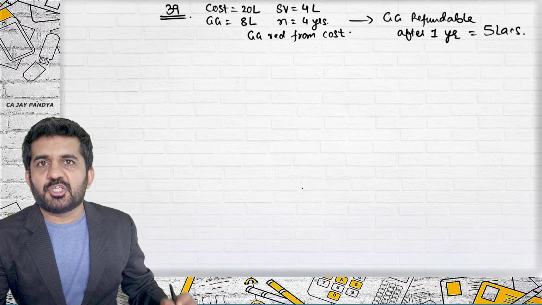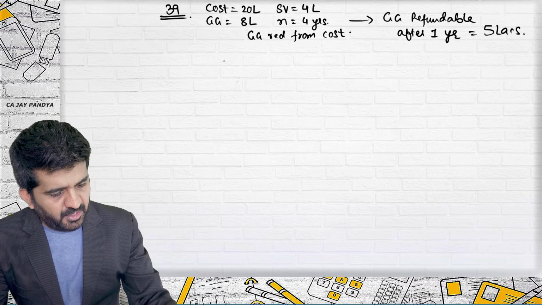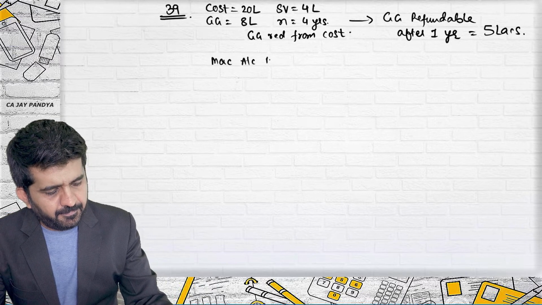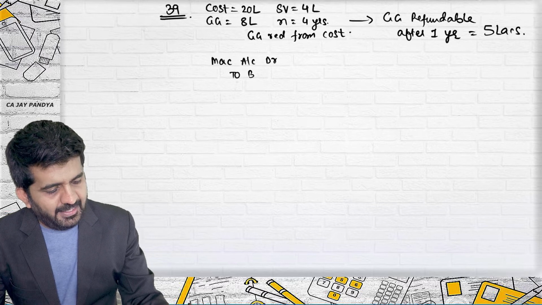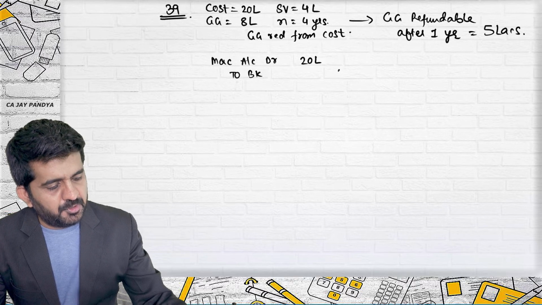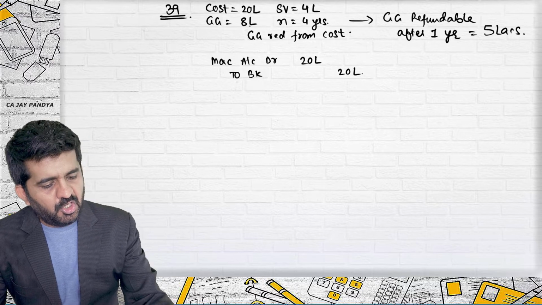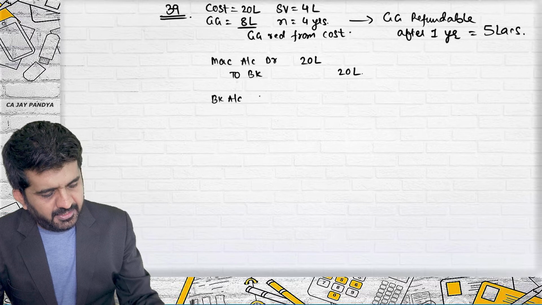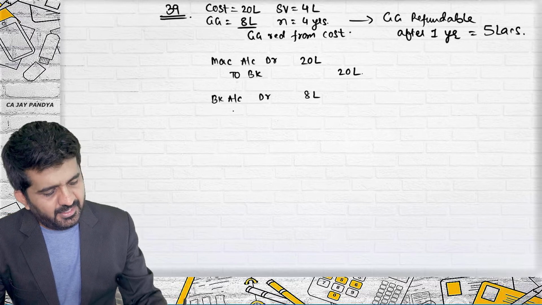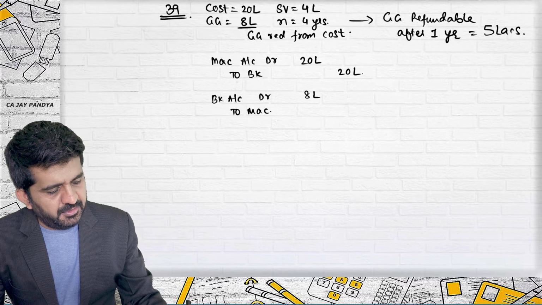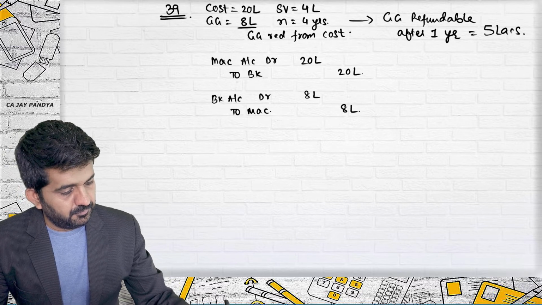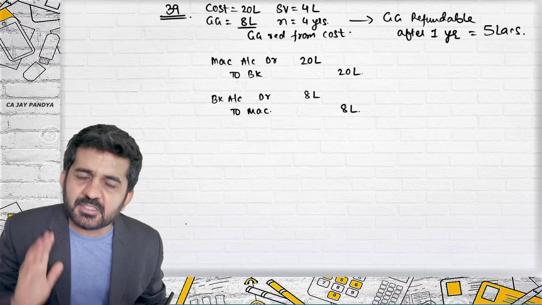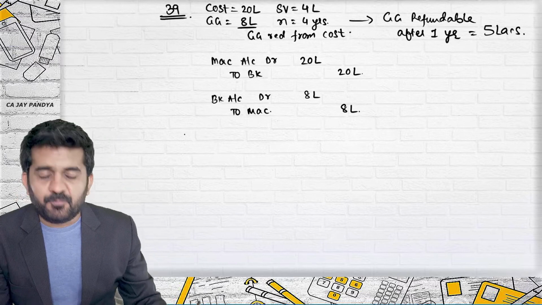I am passing the journal entries first for recording of grant. First, machinery account debit to bank 20 lakhs rupees because you have purchased at 20 lakhs. Government grant received is 8 lakhs. Bank account debit 8 lakhs to machinery 8 lakhs. Machinery value is reduced to 12 lakhs rupees. That's correct.